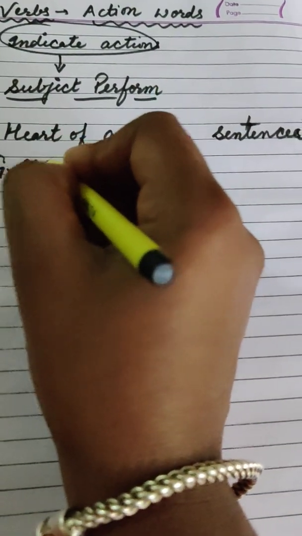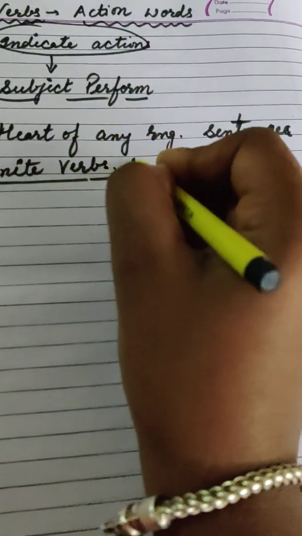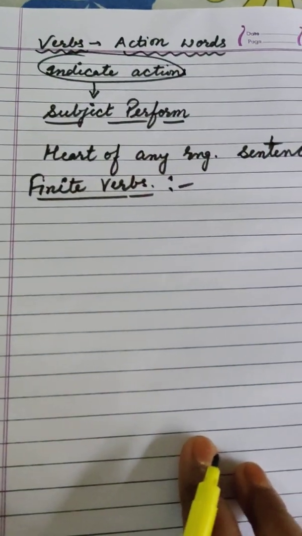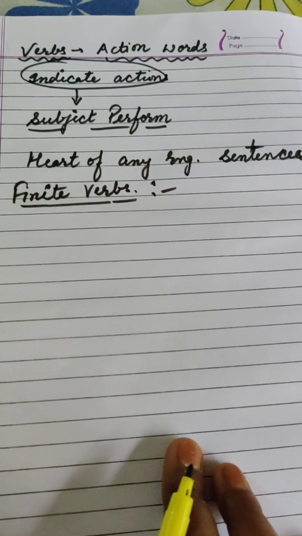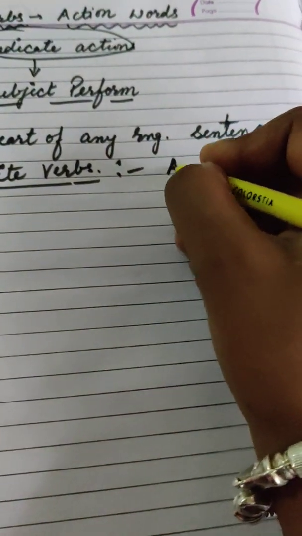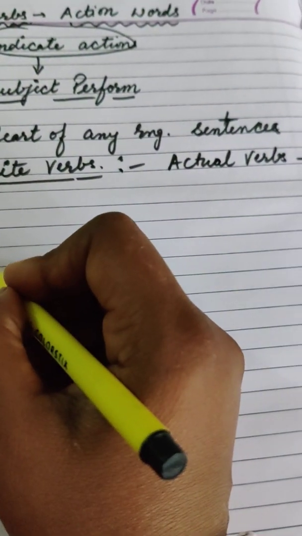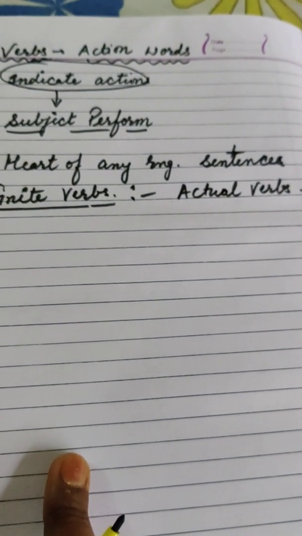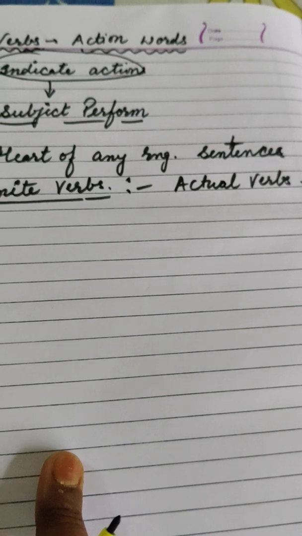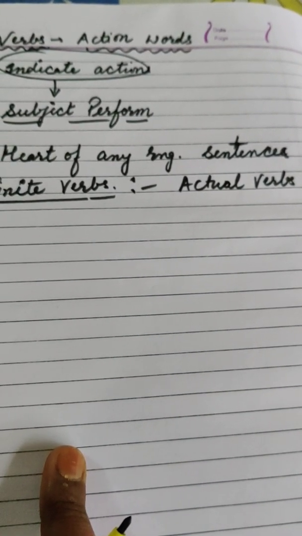First of all is finite verbs. So what are finite verbs? Dear students, they are the actual verbs which are called the roots of sentences.